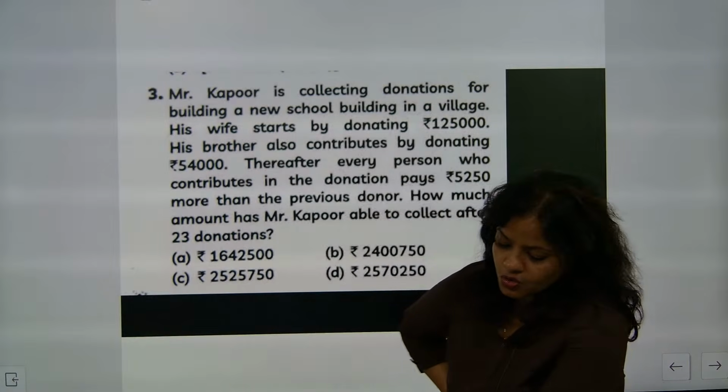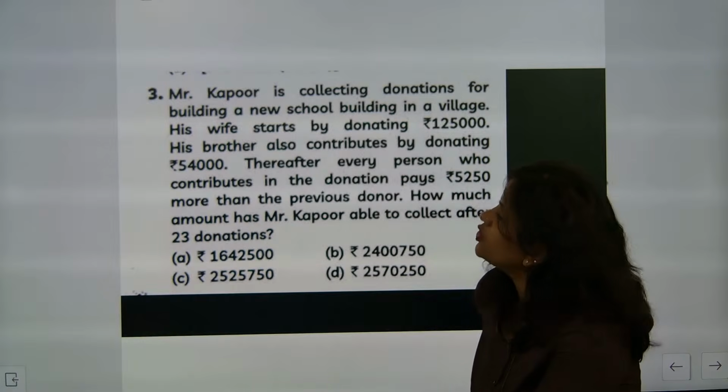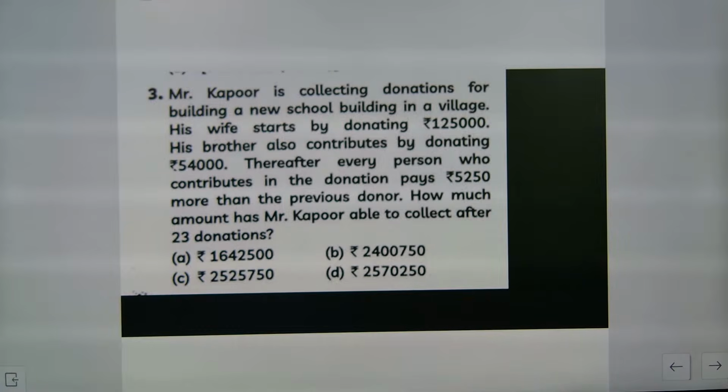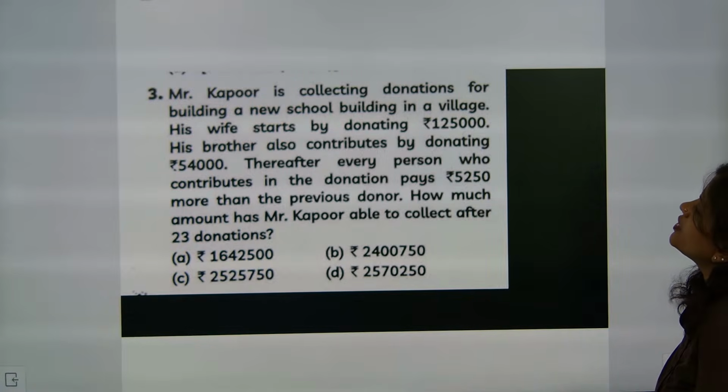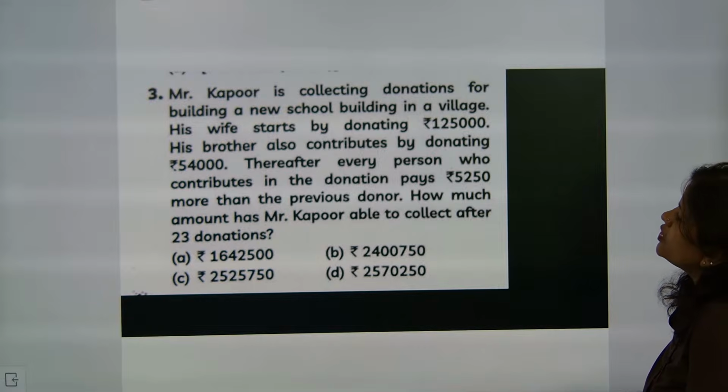First, these two amounts are exactly there. What are the two amounts? The first amount given as a donation is 1,25,000. His brother also contributed. So first, donation for building a new school building in the village. His wife started by donating this much. His brother also contributed this much. Hereafter, every person who contributed in the donation pays this much more than the previous donor.